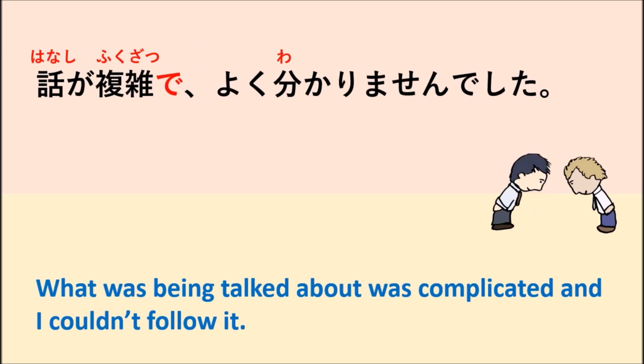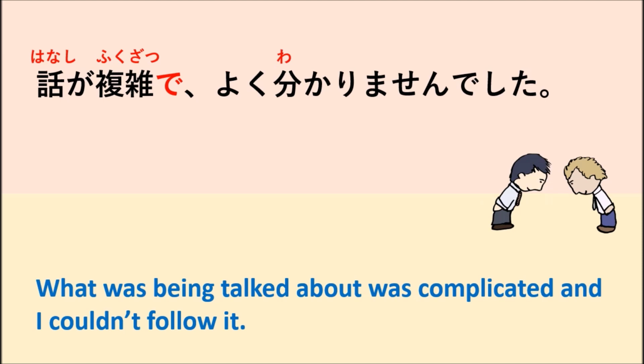And in here, we also have the sentence by using de. For example, 話が複雑でよくわかりませんでした。Which means what was being talked about was complicated and I couldn't follow it.